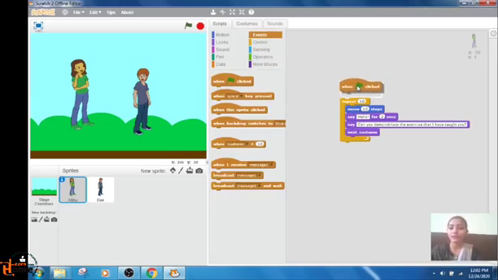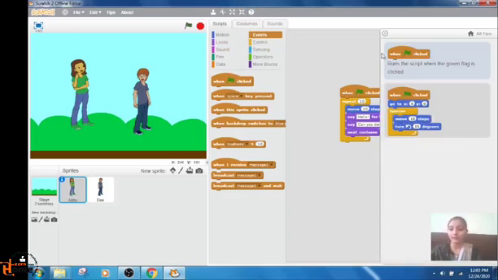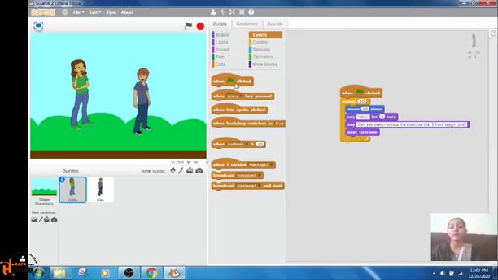at this when flag clicked, what it will do, it will continuously do the functions. We have one more thing I would like to tell you, that if you do not know the function of the blocks, you can even know this. In these control buttons, can you see the question mark help block? This is the help block. When you click on this, the pointer will change to this question mark. So when you click on any block, it will tell you the function of that block. See, here the function popped up: runs the script when the green flag is clicked. And you can close it from here.